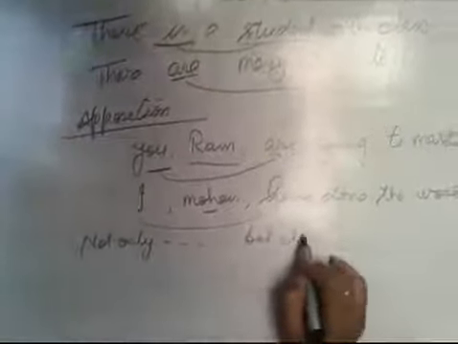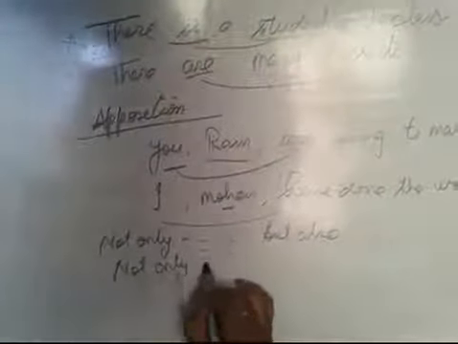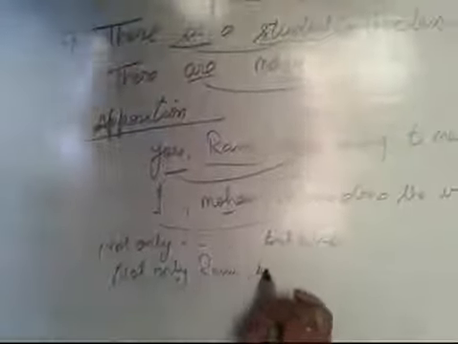The next rule is "not only... but also". "Not only Ram but also his brothers are intelligent."